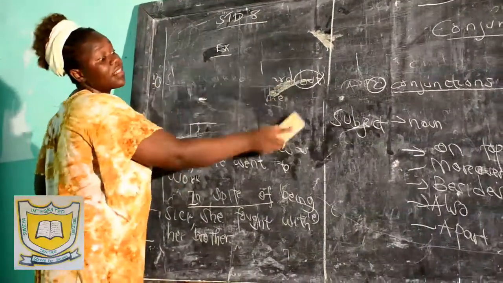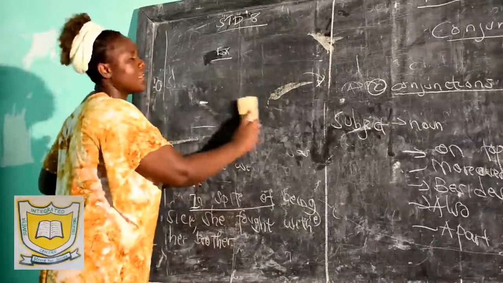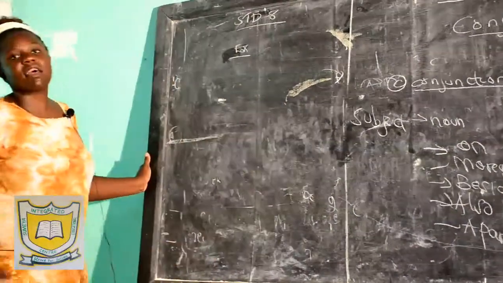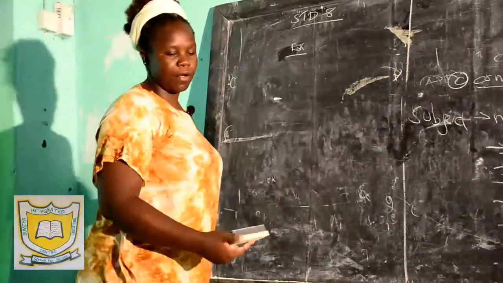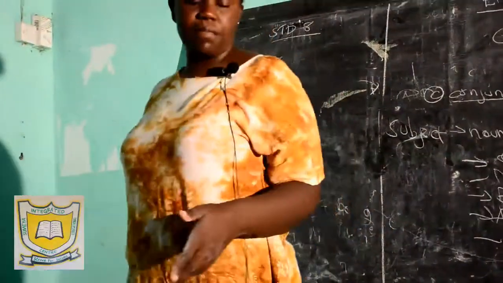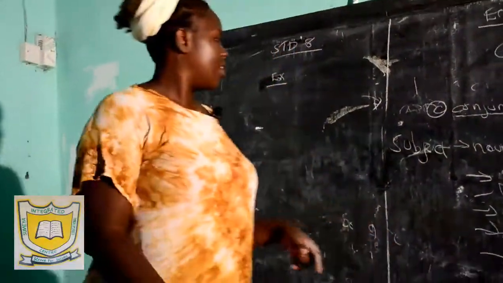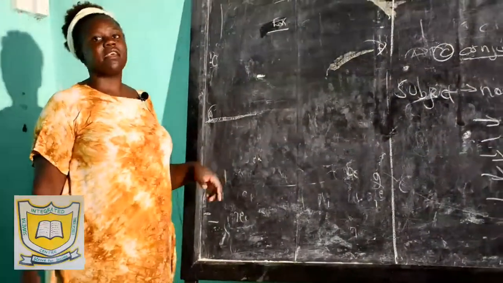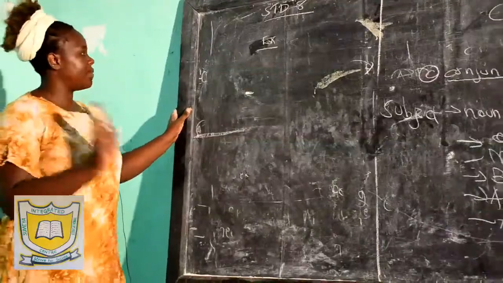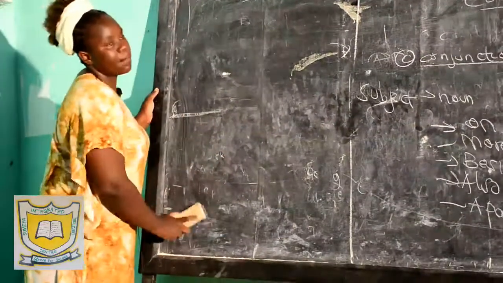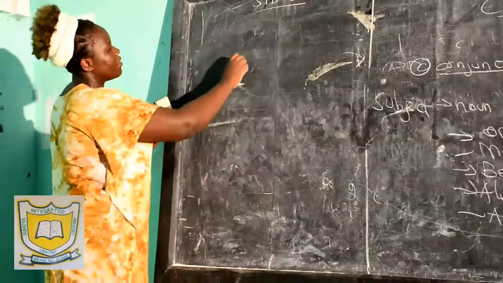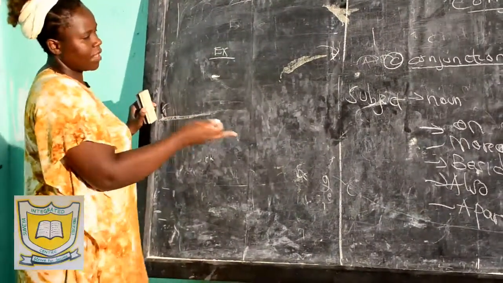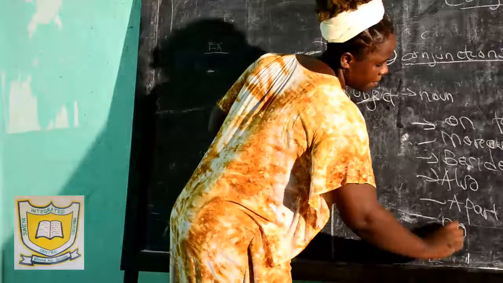And I said "besides," I didn't say "beside." Besides is a conjunction. Beside is a preposition. Example: I'm standing beside the desk. But if I say "besides" with an S, then it is a conjunction of what? Addition.